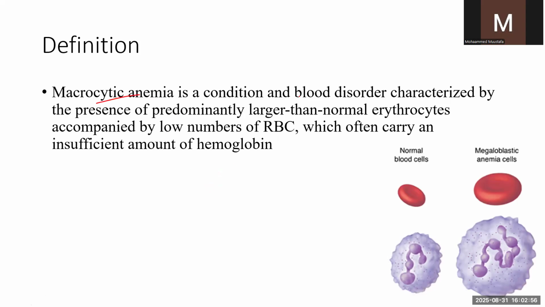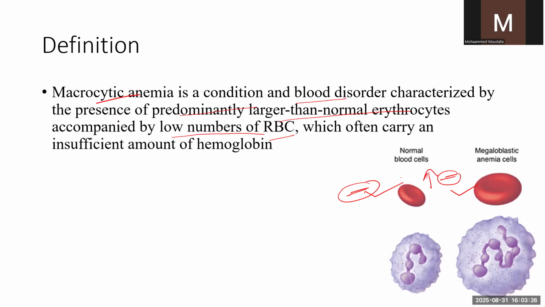Macrocytic anemia is a blood disorder characterized by the presence of predominantly larger than normal erythrocytes, accompanied by a low number of RBCs, which you can see here in the picture. So this is the normal RBC size, and this is the larger, megaloblastic RBC. So it shows the normal RBC and the megaloblastic RBCs.